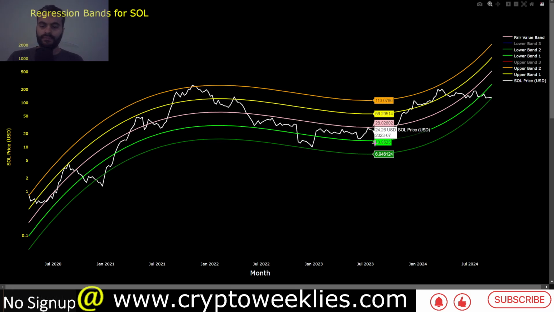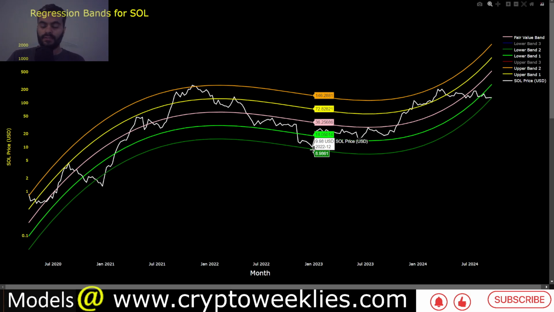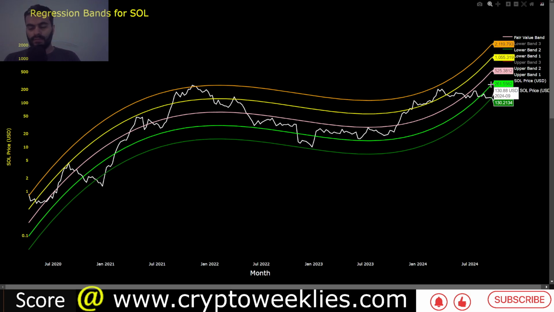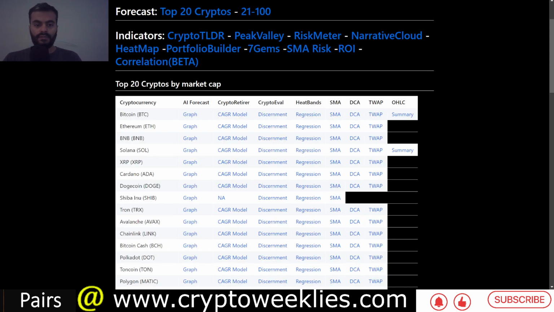That is because of the monumental rally that Sol has had since end of 2022 till about the next 18 months, that is towards the September of 2024. Again, that's the fair value. If you believe that it is a bridge too far, the mean reversion to 1 standard deviation bottom per this analysis is at around $260. So those are the key levels to us, the $260 per the regression based analysis.